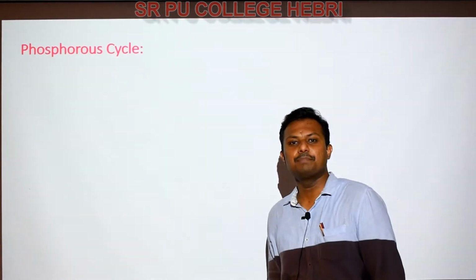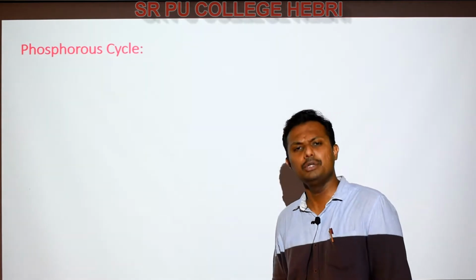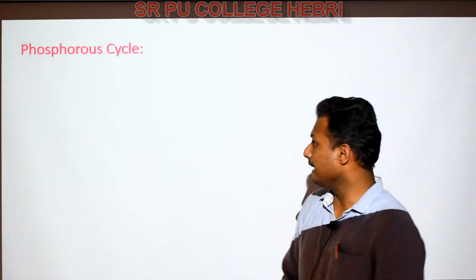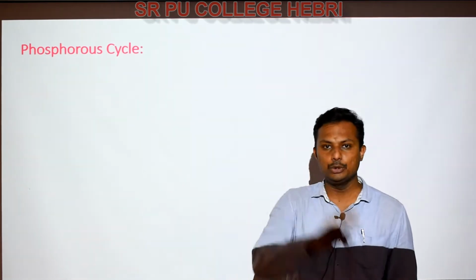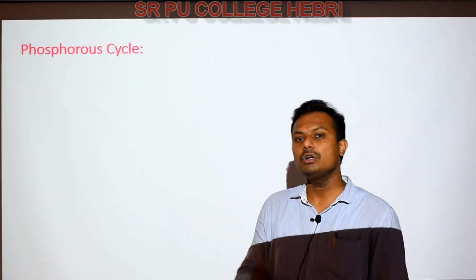Hello students, in the previous session we were discussing the chemical cycles, or biogeochemical cycles, or nutrient cycling, right? In this regard we have already discussed one type of cycle. There are basically two different types of nutrient cycling: one is gaseous nutrient cycling and the other is sedimentary nutrient cycling. One example of gaseous nutrient cycling in this chapter is the carbon cycle that we have seen in the previous session.